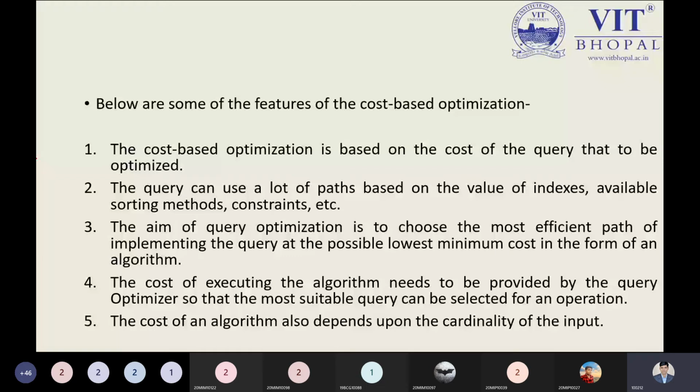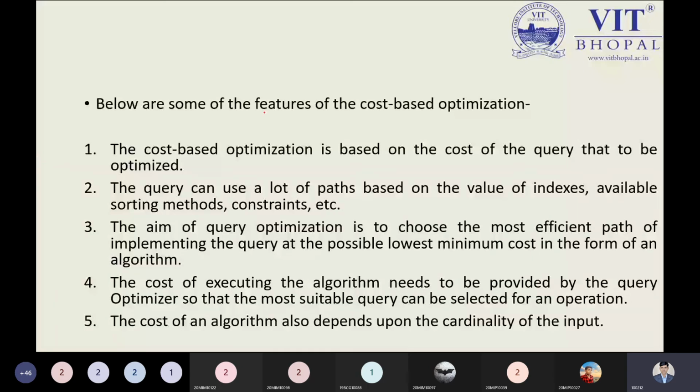So at a time, many to many. It means many customers will purchase many products, so definitely the complexity will be high automatically. So the cost of an algorithm will depend on this. Everything is realistic, we have to go through it. These are some features of cost-based optimization we have to use. There are some features, and that is why cost-based optimization plays an important role.